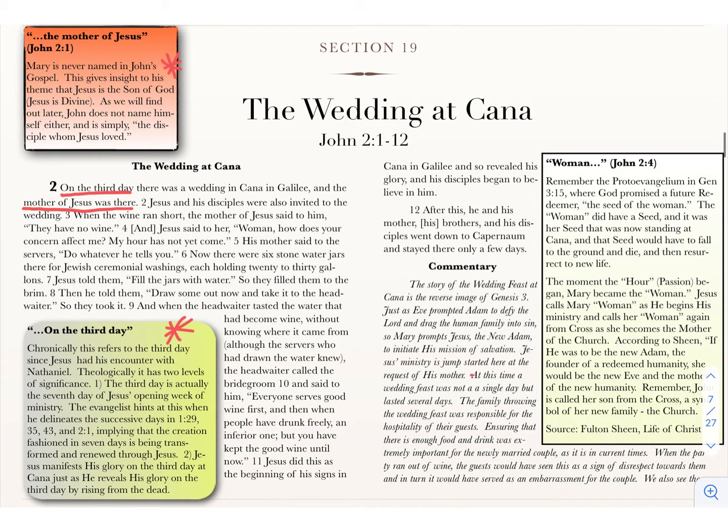So in verse 4, Jesus says to her, "Woman, how does your concern affect me? My hour has not yet come." So let's stop here for a second.